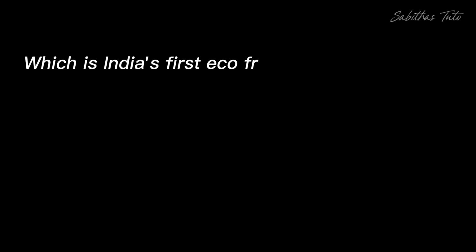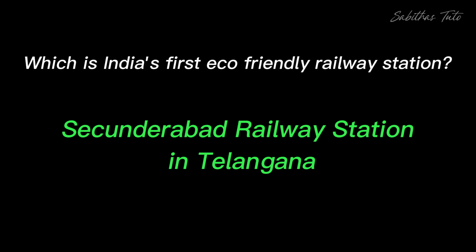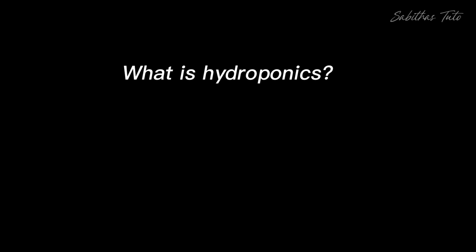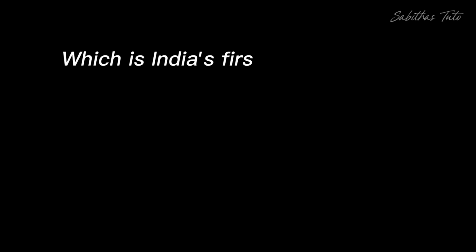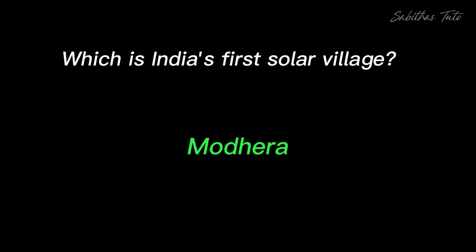Which is India's first eco-friendly railway station? Secunderabad railway station in Telangana. What is hydroponics? Soilless cultivation. Which is India's first solar village? Modhera.